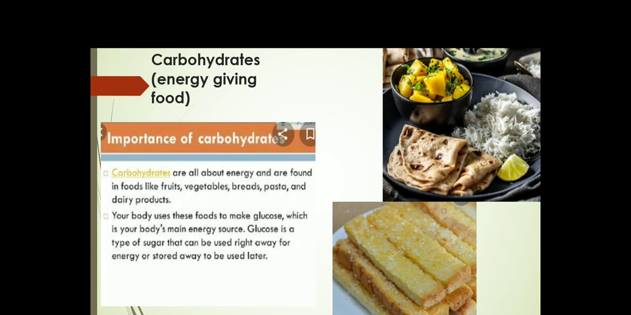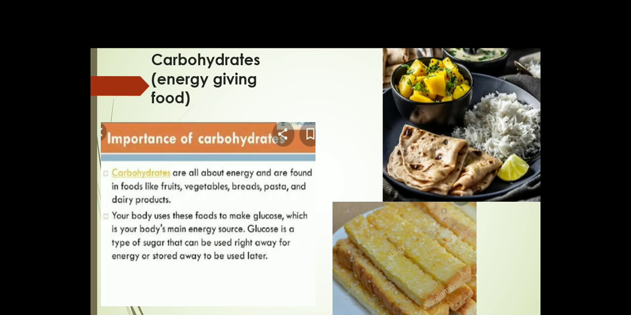Cereals like rice, wheat, maize are rich in carbohydrates. So are the foods that are made from cereals such as bread, chapatis, dosa. They will also give you energy. And vegetables like potato, and fruits like banana, pineapple, are also rich in carbohydrates.